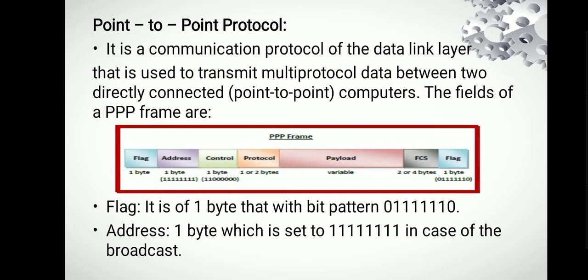Point to point protocol. It is a communication protocol of the data link layer that is used to transmit multi-protocol data between two directly connected point-to-point computers. The fields of the PPP frame are flag, address, control, protocol, payload, FCS and flag. Flag is 1 byte with a fixed bit pattern. Address is 1 byte which is set to all ones in case of broadcast.